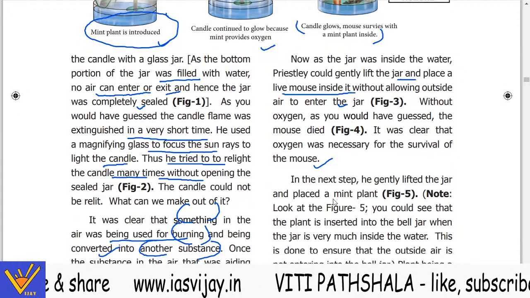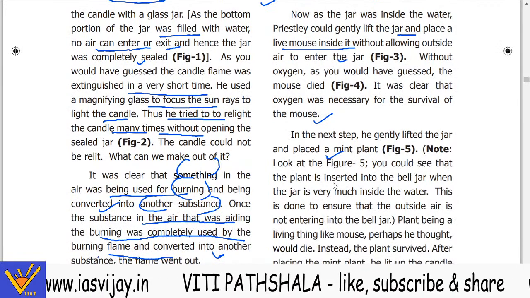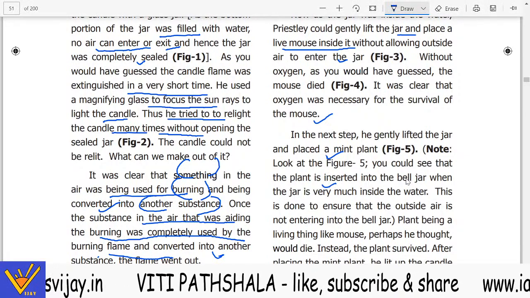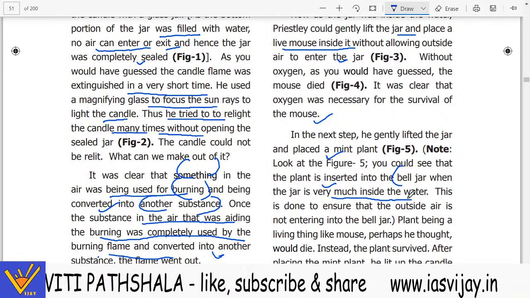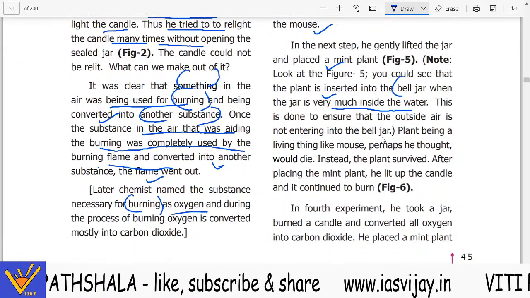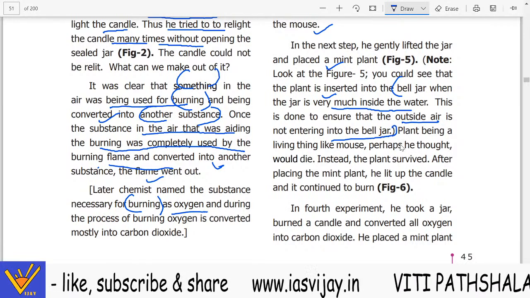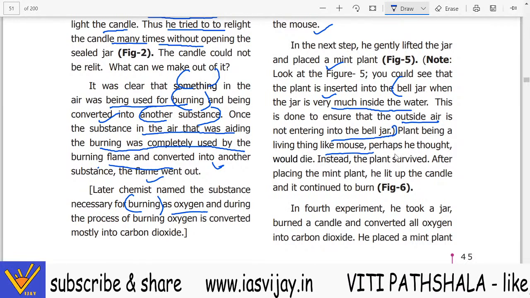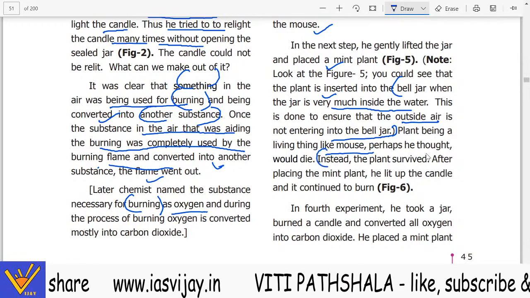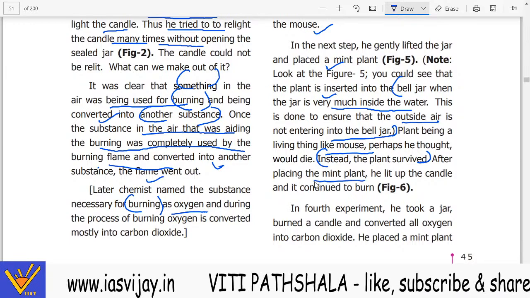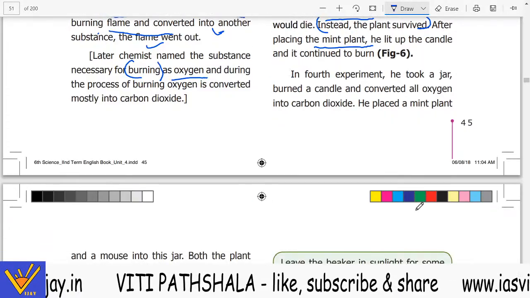In the next step, he gently lifted the jar and placed a mint plant, with the jar kept inside the water to ensure that outside air did not enter. Plants being living things like the mouse, perhaps he thought it would die. Instead, the plant survived. After placing the mint plant, he lit the candle and it continued to burn.